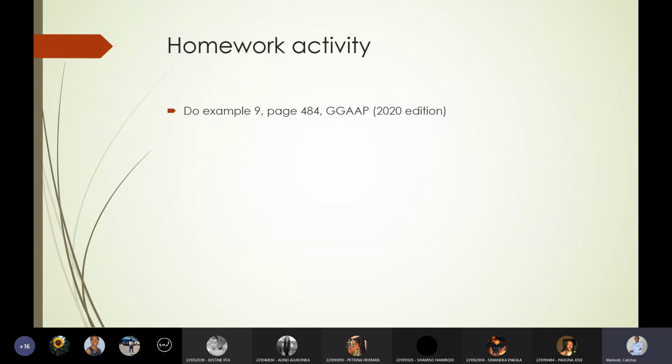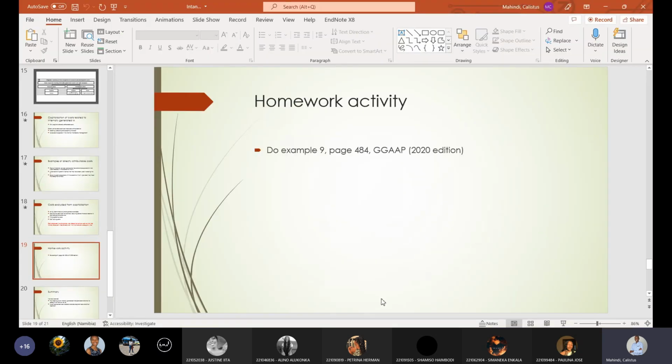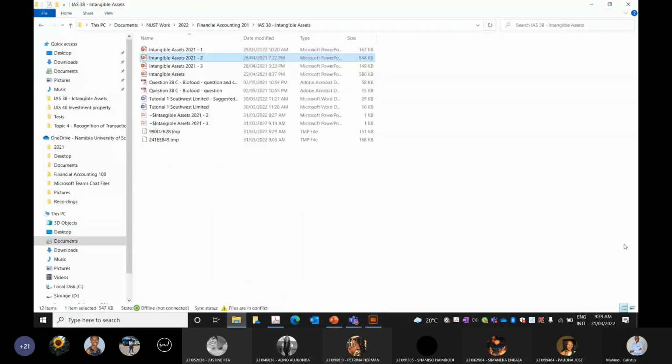Okay, so let us deal with this example, grouping up. Example 9, page 484. I will share my screen so that we can do the example together. Okay, I believe you can see my screen.